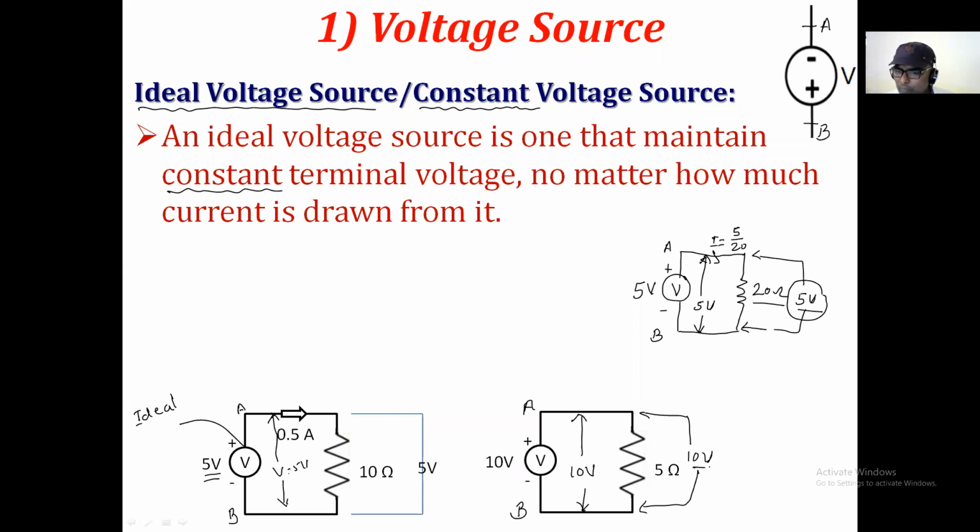मग ते डेव्हलप होण्यासाठी किती करंट लागेल? डेफिनेटली दॅट मच करंट it can draw from that circuit, and definitely the 10 volt is developed across it. This is the point related to the ideal voltage source. Is it that clear? Now let us read the point here. The voltage across this 5 ohm is 10 volt, and to develop that 10 volt voltage, definitely 2 ampere current is required.